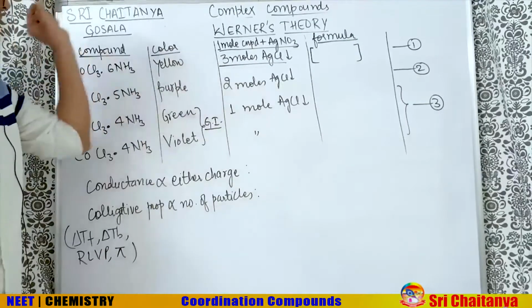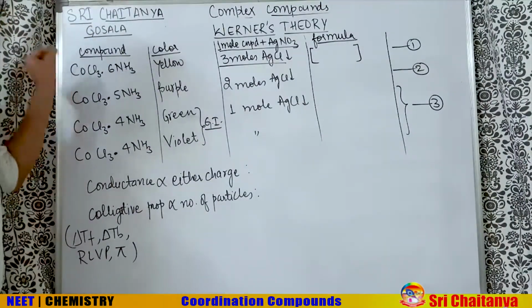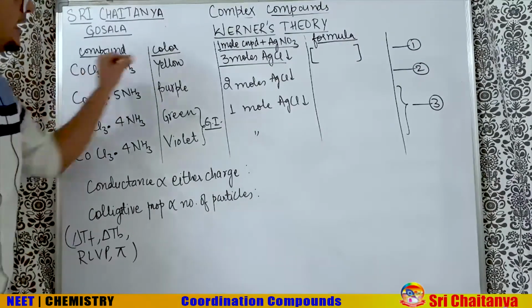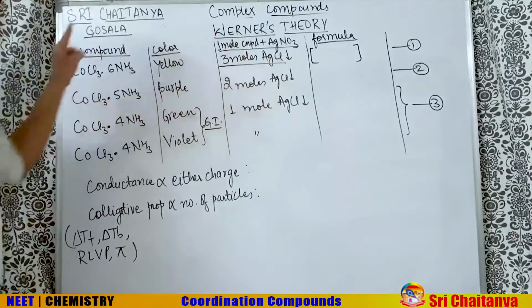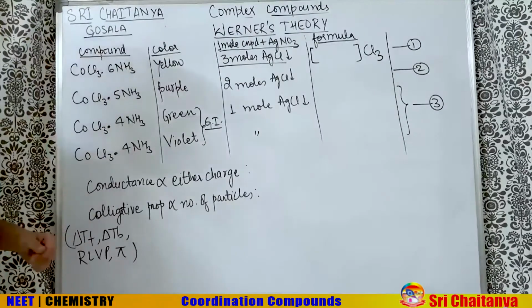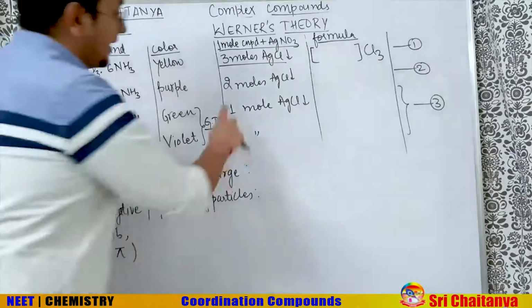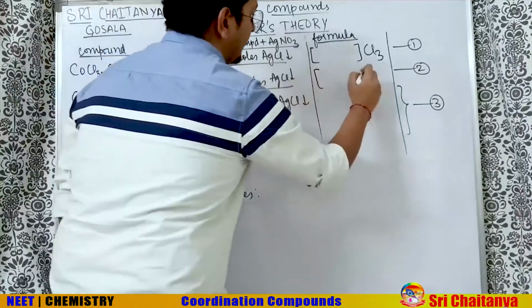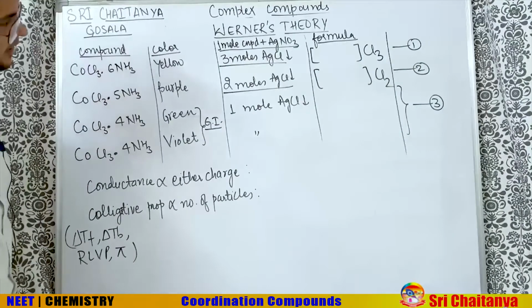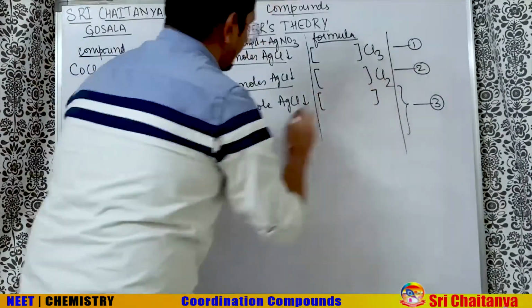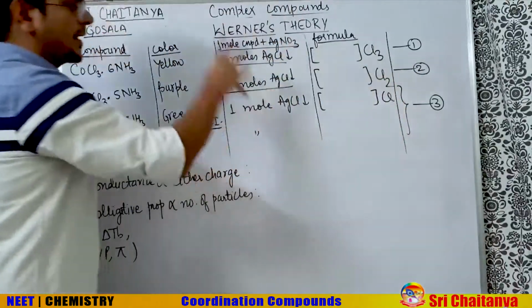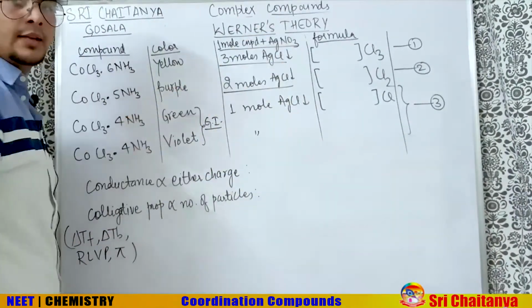Since 3 moles of AgCl got precipitated, that means for every 1 molecule, 3 Cl- are free. They can go into the aqueous medium, react with Ag+ and form a precipitate. All 3 Cl are outside. Similarly, when there were 2 moles of AgCl precipitate, only 2 Cl are free ions. When there was 1 mole of AgCl precipitate, only 1 Cl is free, and the remaining are inside the protected box. They are not making the precipitate.